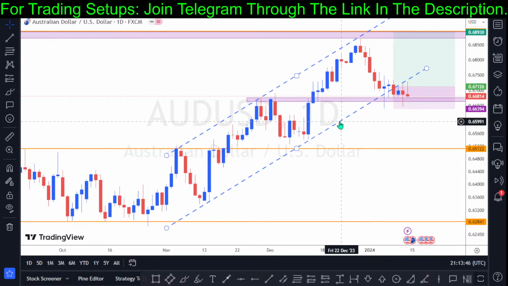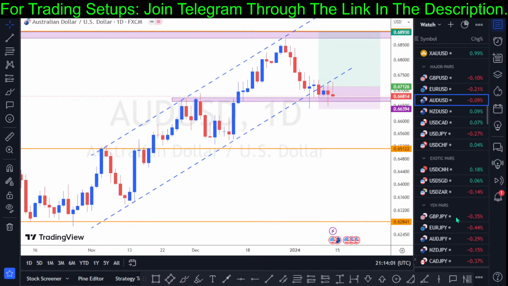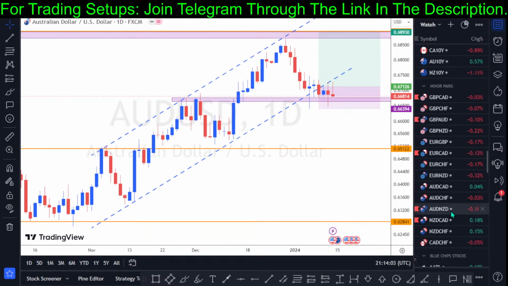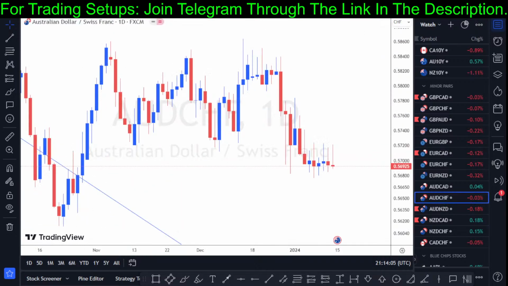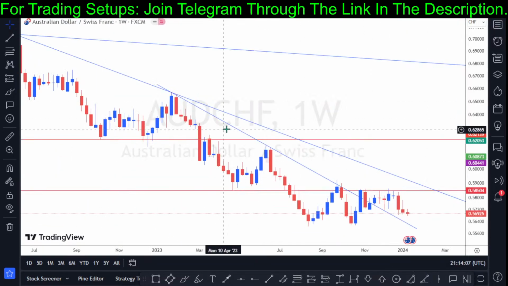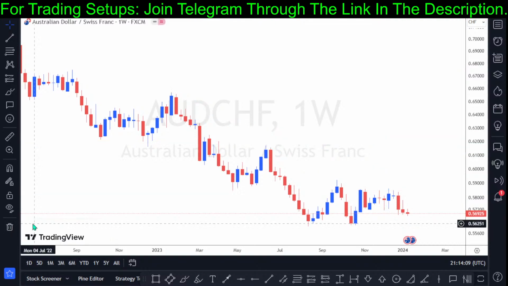So we have Australian dollar paired against the Swiss franc, suggested by Henry Ike. AUD paired against the Swiss franc by Henry. Okay, let's go through Australian dollar paired against the Swiss franc. Let's check from the weekly chart, and then we clear all this off.